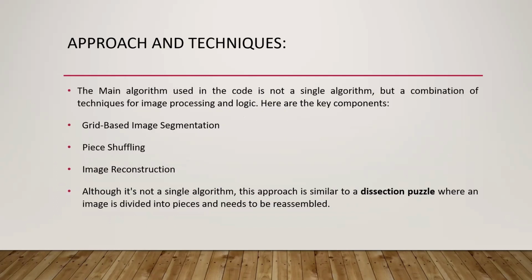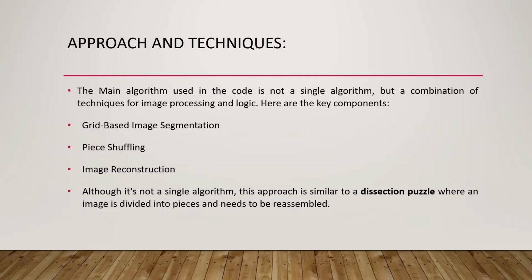The main algorithm used in this code is not just a single algorithm, but a combination of all the techniques involved in image processing and logic. A few key components that we have considered are grid-based image segmentation, where the image is divided into a grid of smaller pieces, and each piece represents a fragment of the original image. The next one is piece shuffling. After creating the puzzle grid, the pieces will be shuffled to randomize their positions. The positions of the original image pieces will all be shuffled by using the shuffle method.